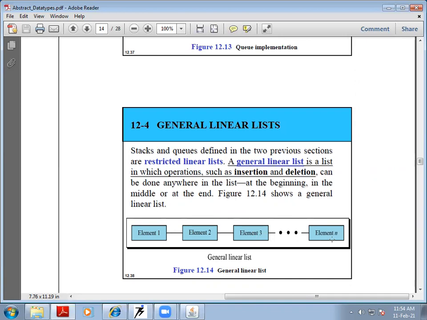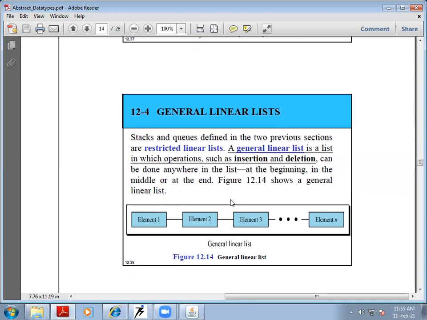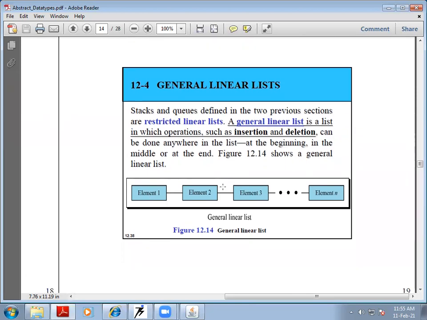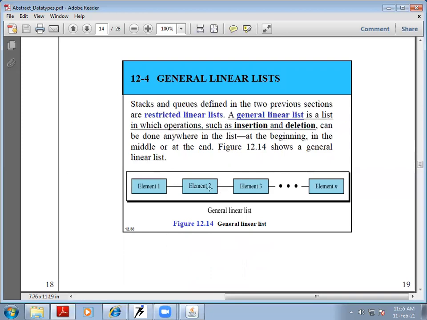Okay, this is a diagrammatic representation of a list. Element 1, 2, 3, element n. We can add any element in between any of the elements. We can also remove from anywhere in the general list, from the middle, from the start, from the end, from anywhere else.